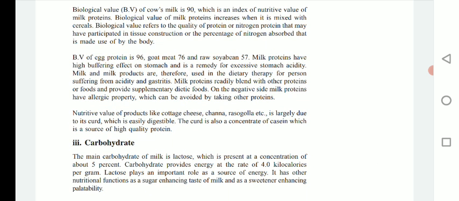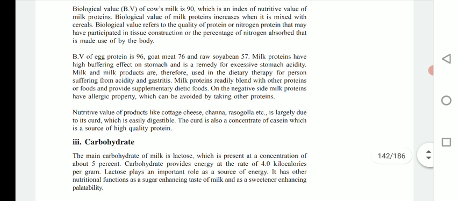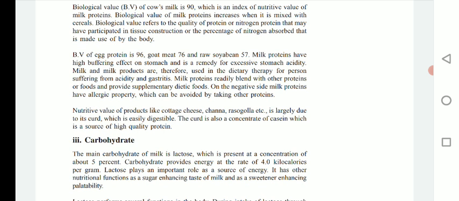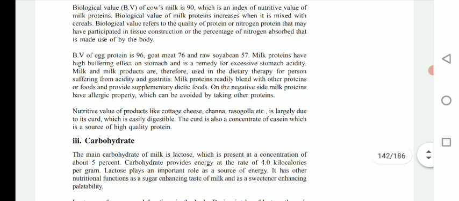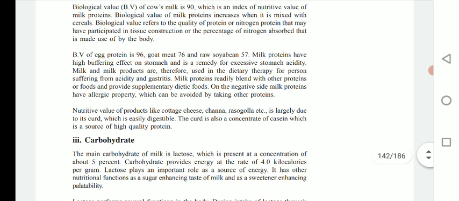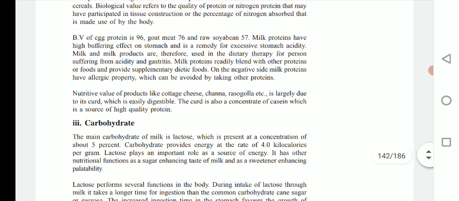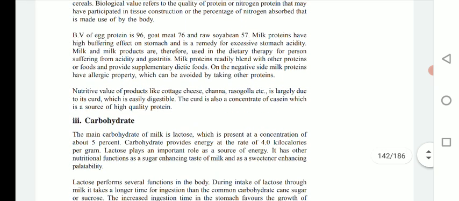So milk and milk products are therefore used in dietary therapy for a person suffering from acidity as well as gastritis, and milk proteins readily blend with other proteins or foods and provide supplementary dietetic foods. On the negative side, milk proteins have allergic property, which can be avoided by taking other proteins. There are some people who are found allergic after drinking milk, and this allergy is due to proteins present in milk. Some proteins cause allergic reactions in some persons.